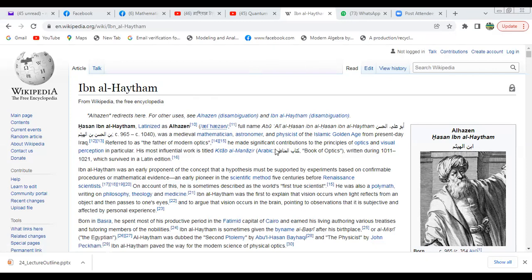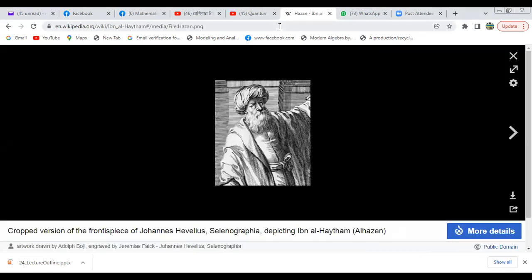In his lifetime, 965 to 1040, he discovered many parts of modern optics, and he is considered the father of modern optics. He was a great mathematician, astronomer, and physicist of the Islamic golden age, from present-day Iraq. He is the father of modern optics, and we have to remember him.